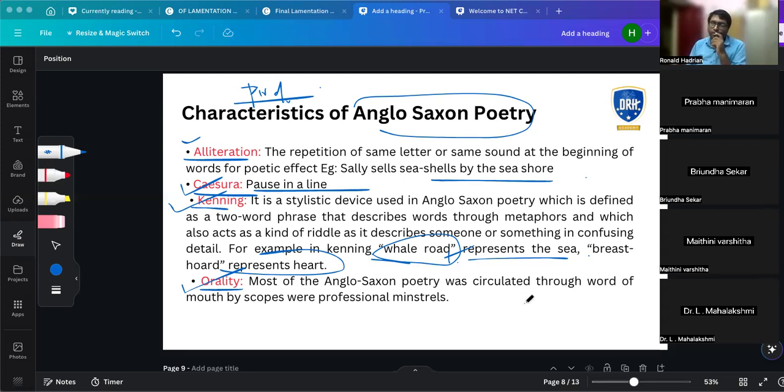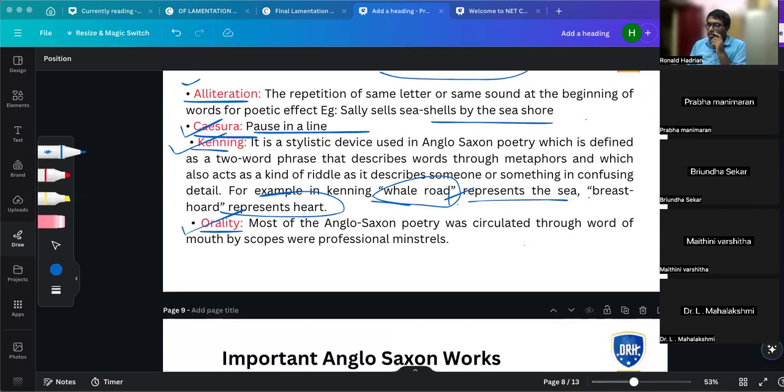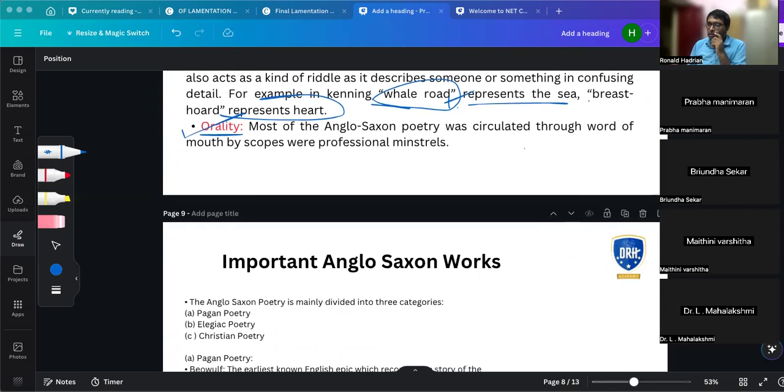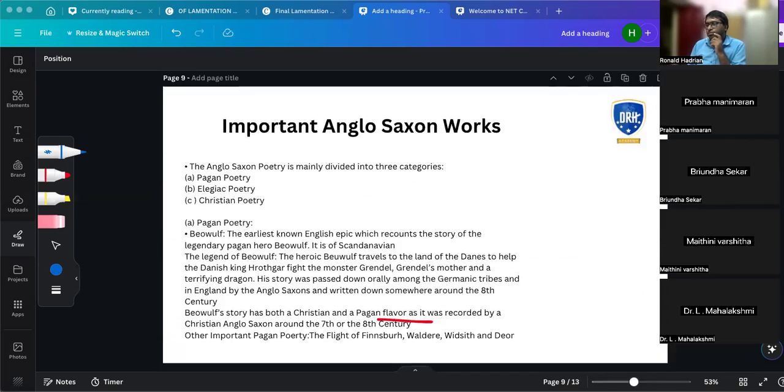Kenning and orality. What do you think Homer did? Did Homer write, or was it orally copied? Orally copied, sir. Yes, orally copied. So remember all these things. So what did Homer compose?